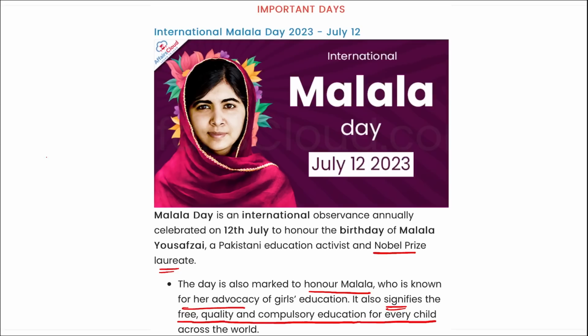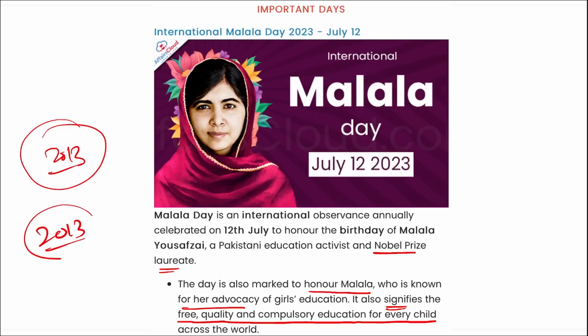Right? Malala, on her 16th birthday, gave an impactful address in 2013 at the United Nations in New York, and the UN declared her birthday as Malala Day, and it has been observed internationally for the first time in 2013. Right? And this year, 2023, we observed this Malala Day on 12th of July. Correct?